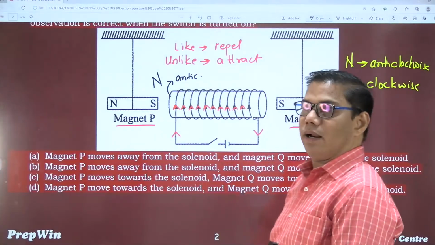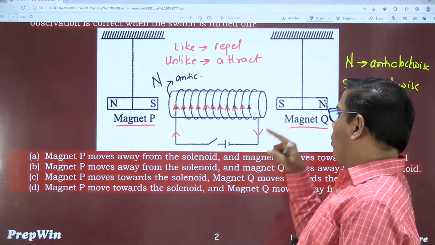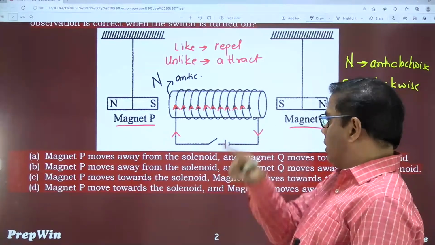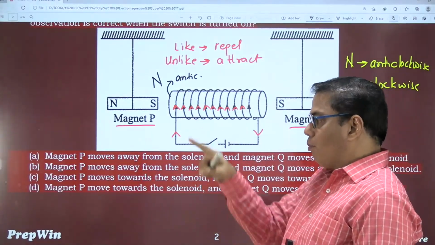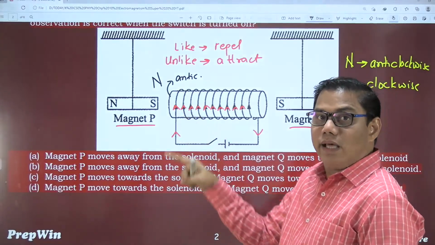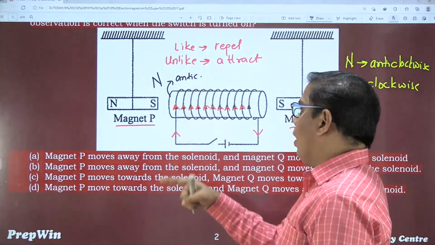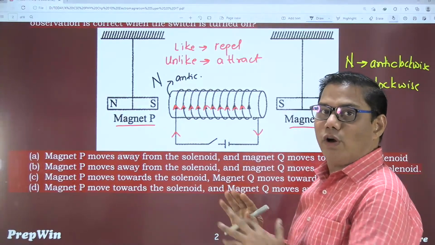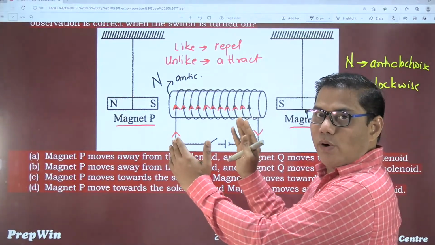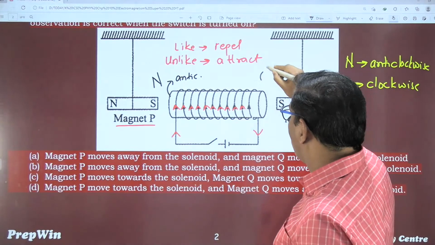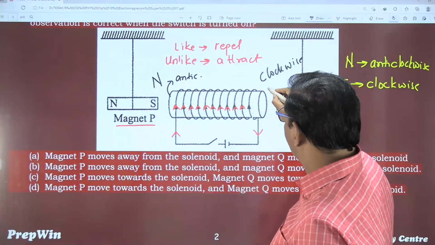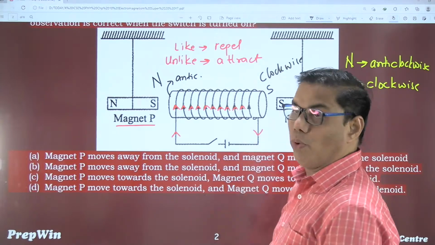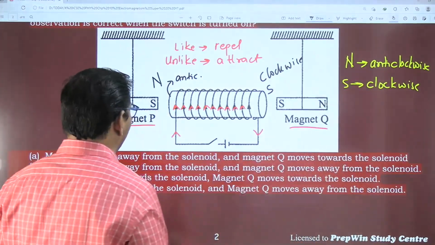And when I see from the other end, how is the direction? The coil is like this. How is this turn for me? This direction for me is clockwise. So you have to shift your position. The coil will be here, the solenoid will be here. So this is clockwise, so this will be the south pole.